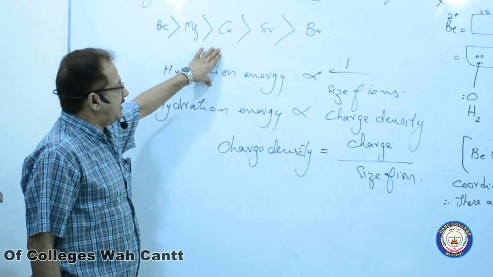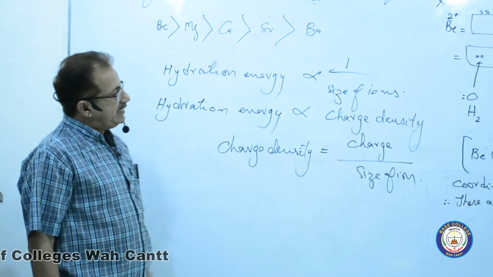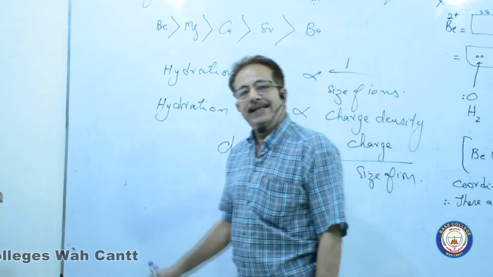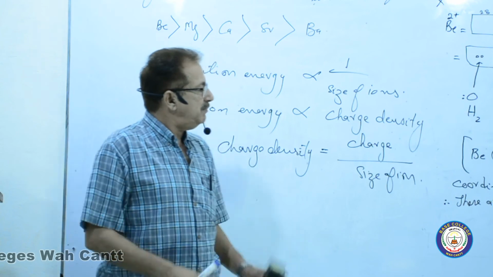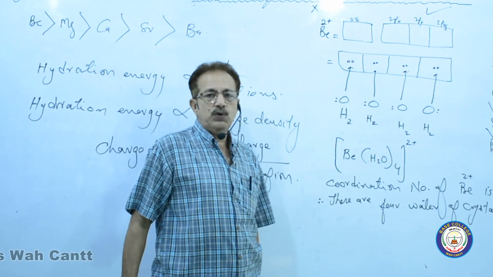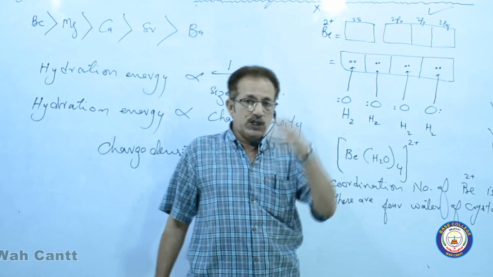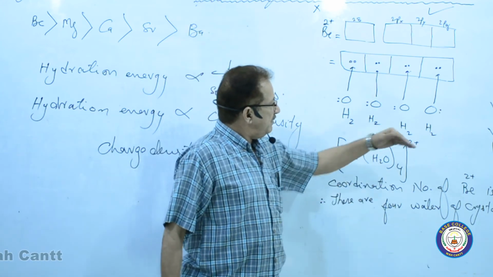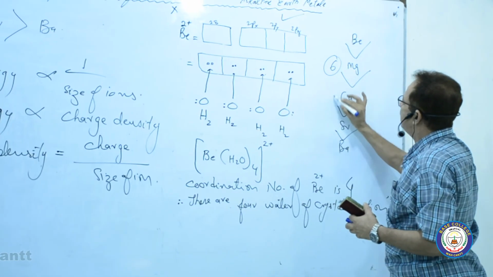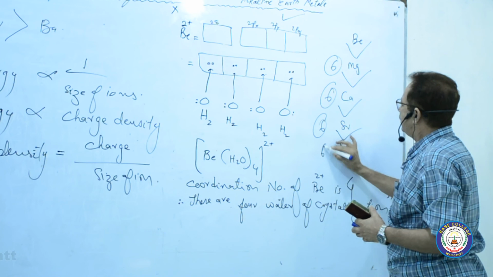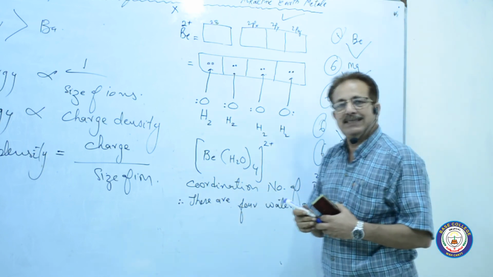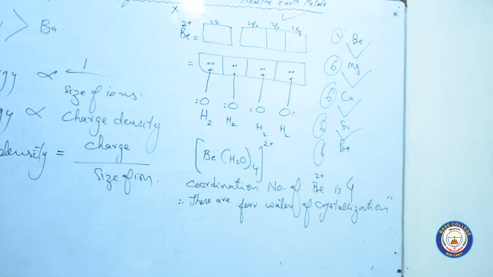These are the two factors which make the hydration energy lower and lower from top to bottom in the alkaline earth metals. And remember, like lithium, there are 4 water molecules along with beryllium. Like sodium and onward, the remaining ones have coordination number 6. But for beryllium, the coordination number is 4, same as in the case of the alkali metals.